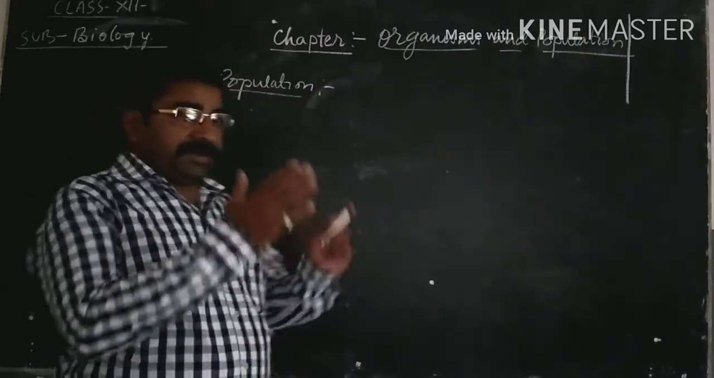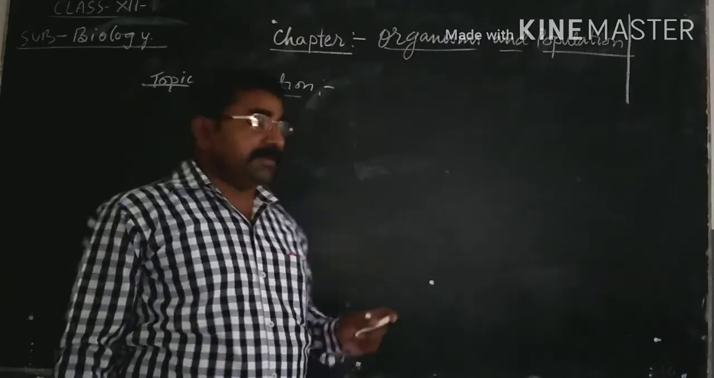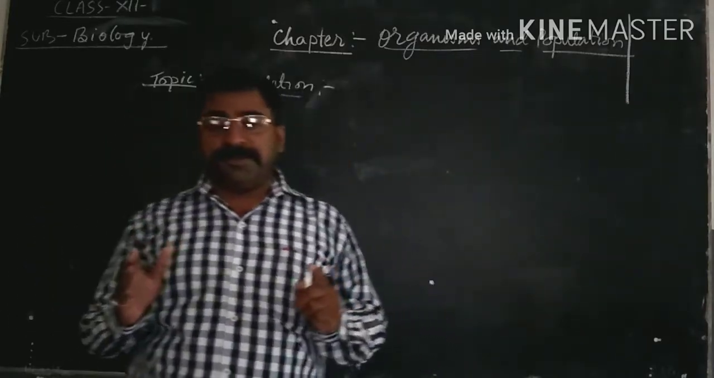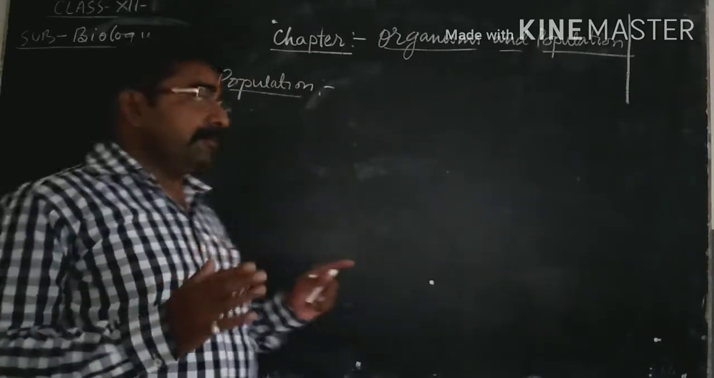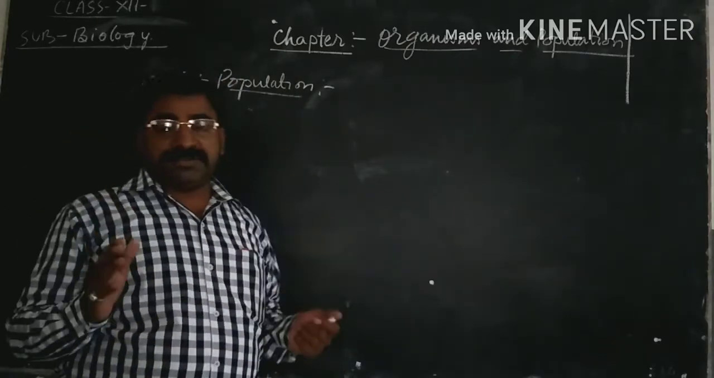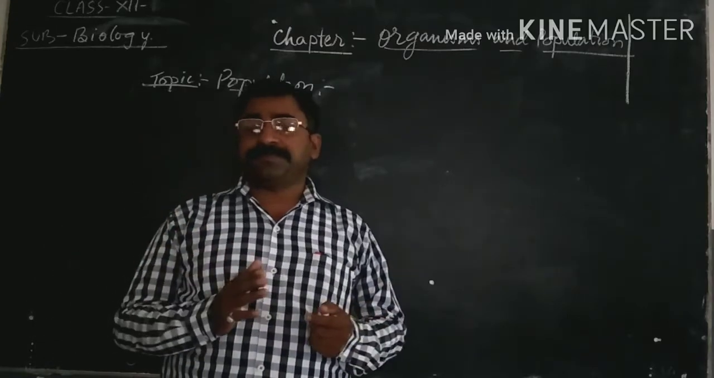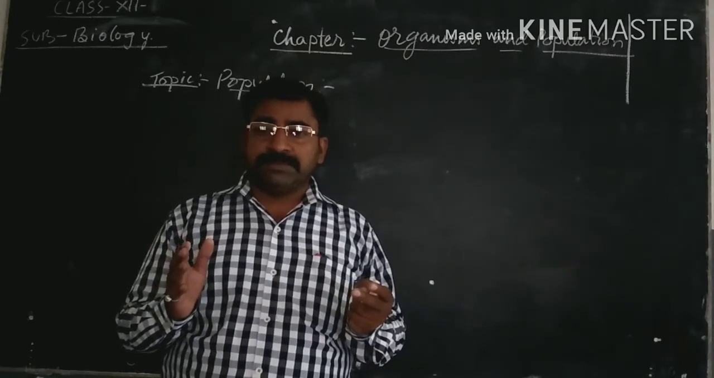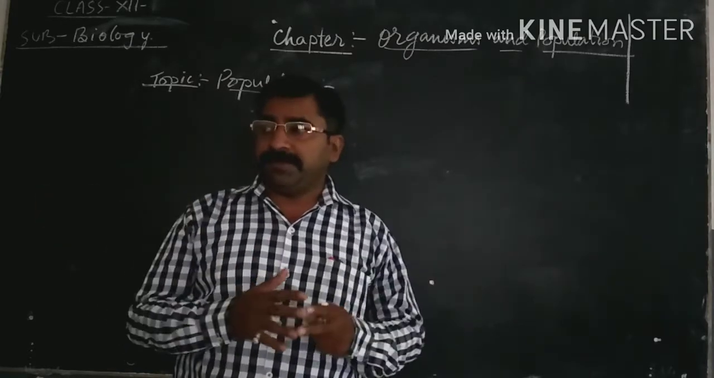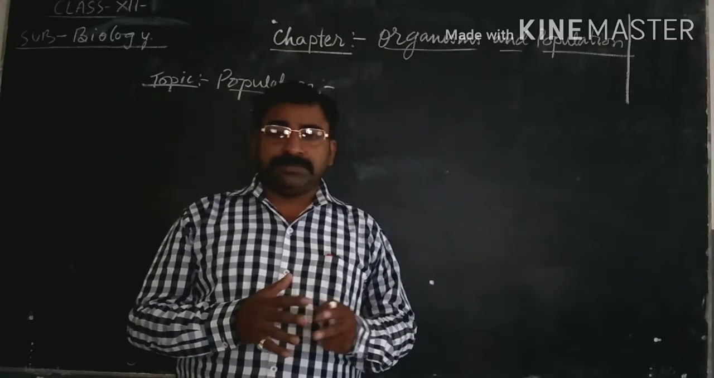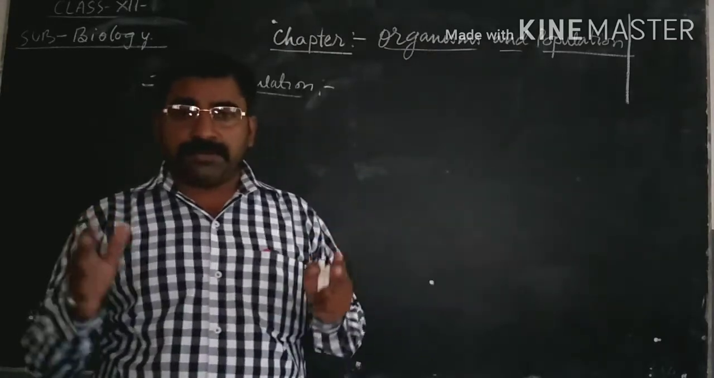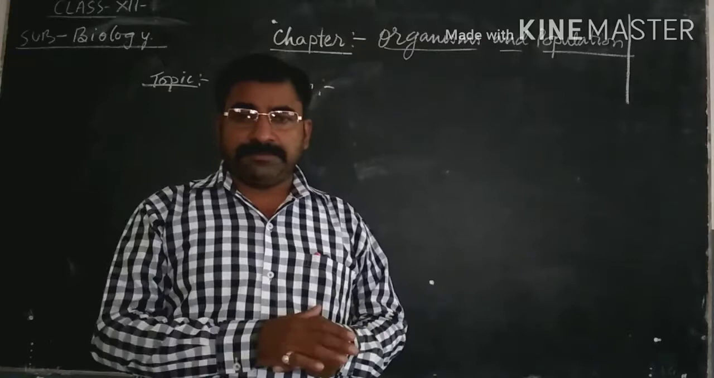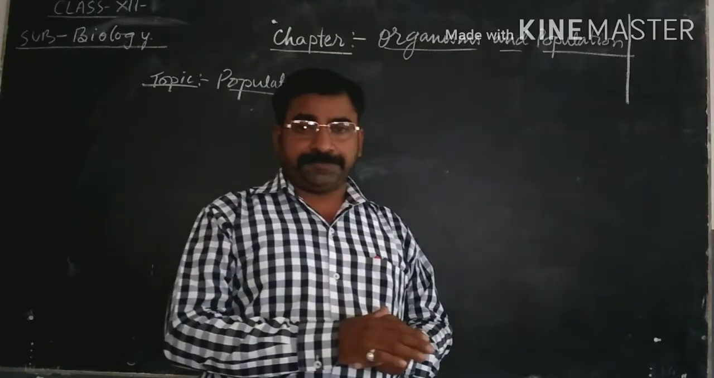Today I am starting the second part of this chapter, that is population. You are very familiar with the term population. What is the meaning of population? Population means a group of individuals of the same species. A group of individuals of the same species living at a certain place in a given time period is called a population.